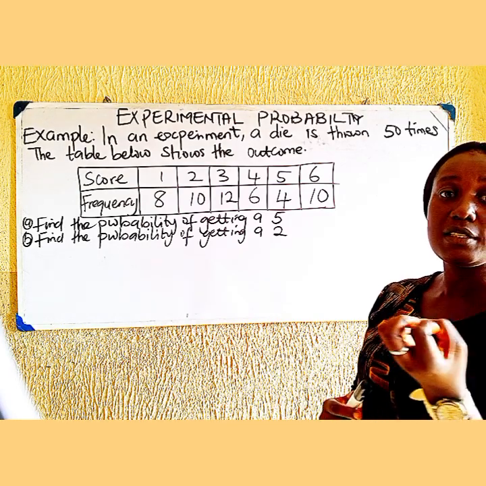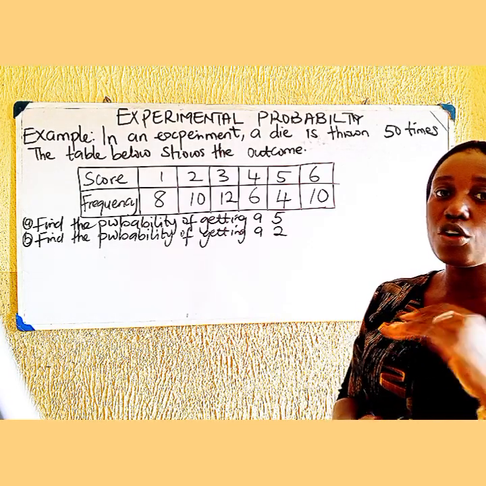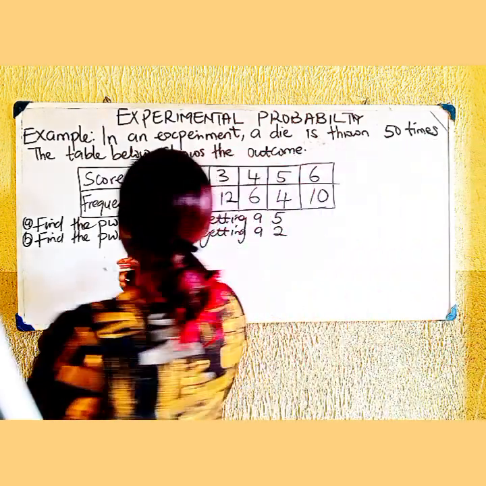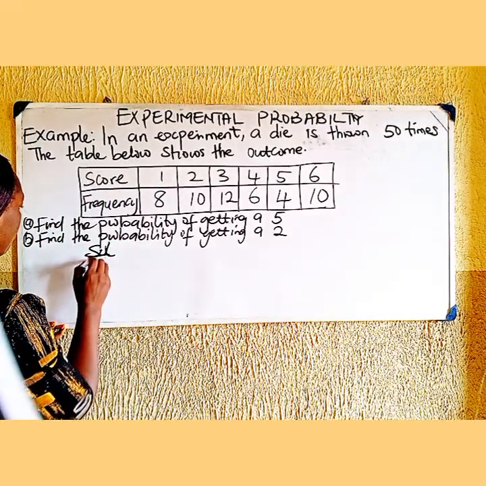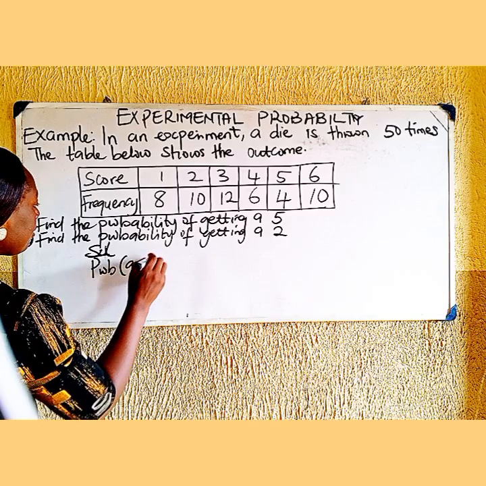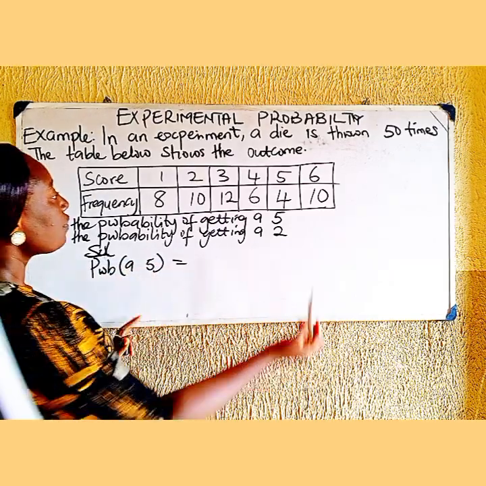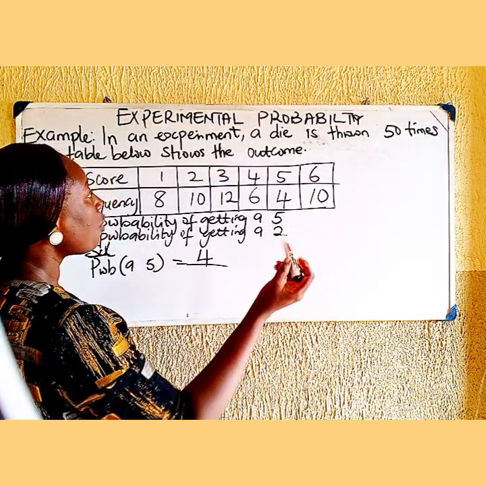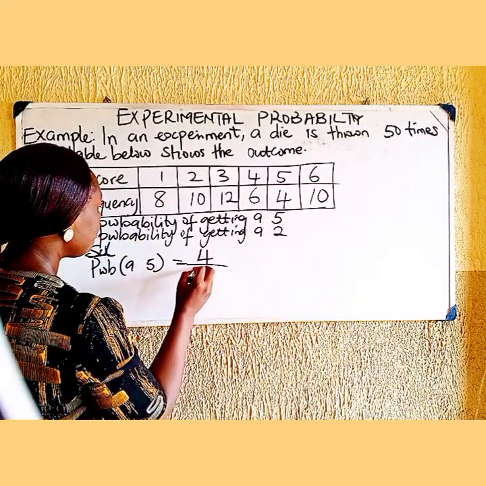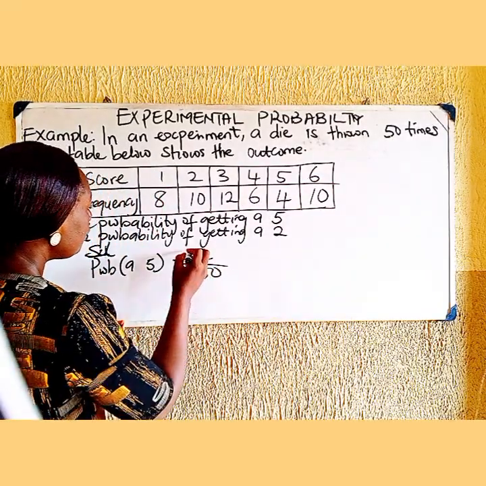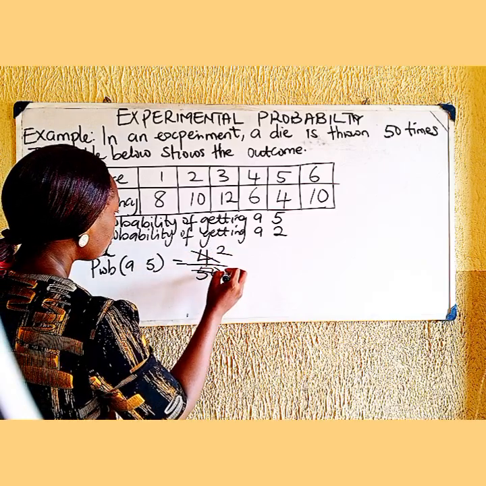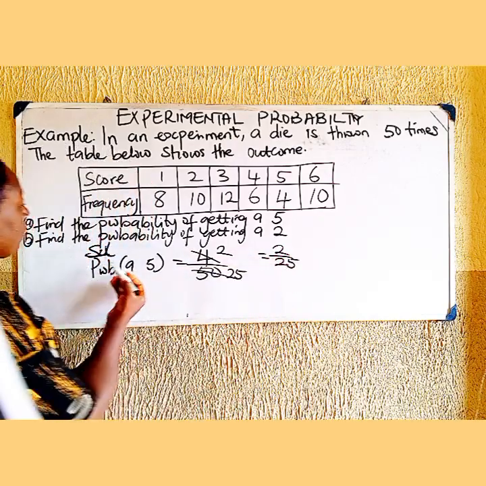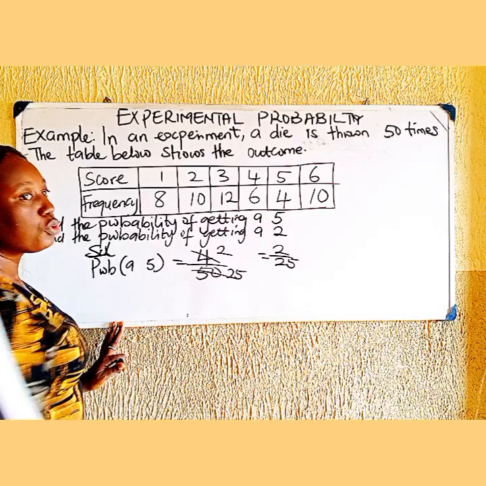Remember that the formula for probability is equal to the number of successful outcomes over the total number of possible outcomes. Solution: the probability of getting a 5 is equal to the number of successful outcomes of getting a 5, which is 4, over the total number of possible outcomes, which is 50. We can divide 2 into 4, and 2 into 50 gives 25, which is 2 over 25. So the probability of getting a 5 is equal to 2 over 25.